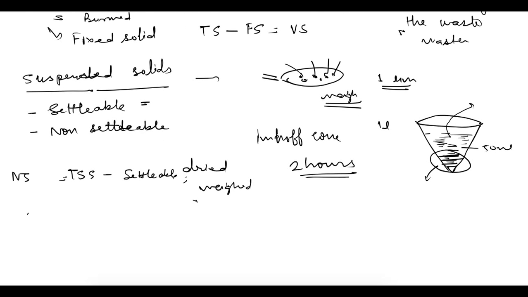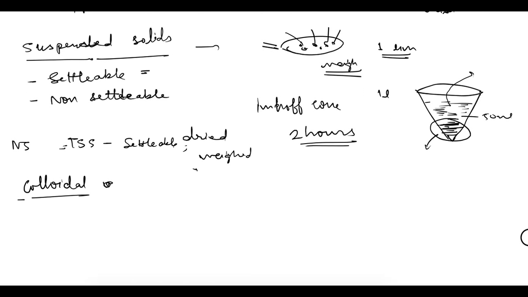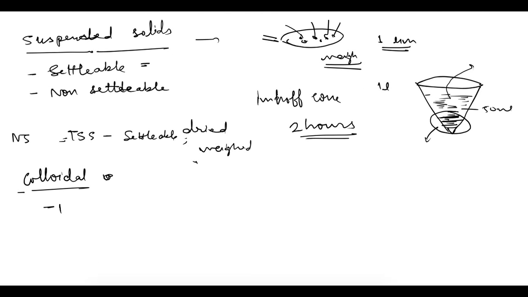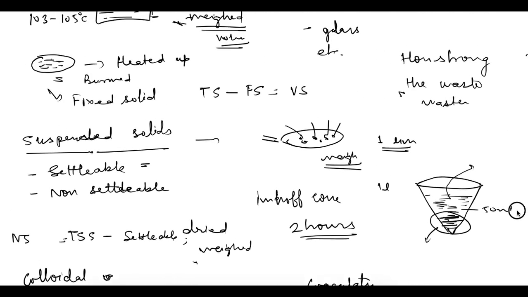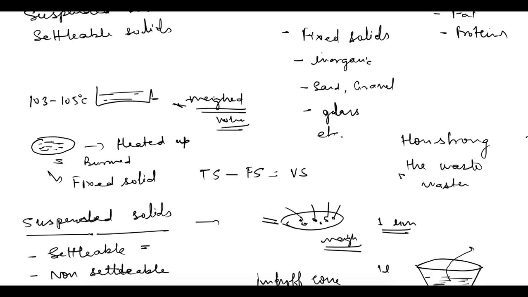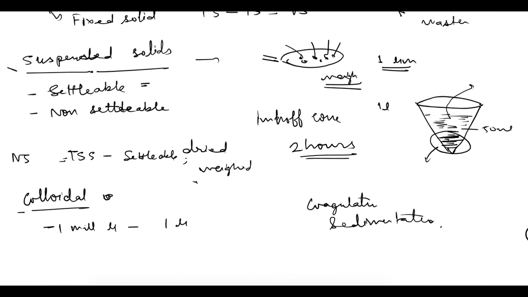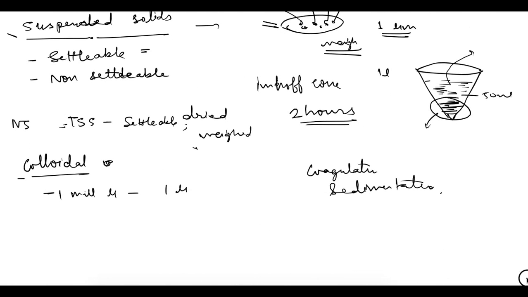Apart from suspended solids, some colloidal particles will be present in the water. These cannot be filtered out using a filter, because the particle size is very small, between 1 millimicron and 1 micron. For their removal, as we did earlier, we can do coagulation and sedimentation. For measurement, if we find the total solids and suspended solids, whatever is remaining will be your colloidal solids.